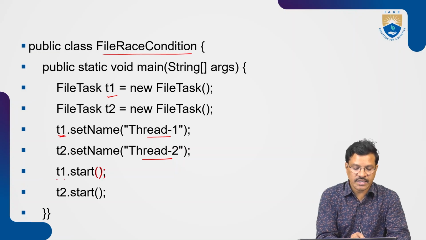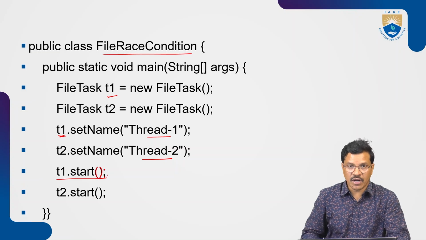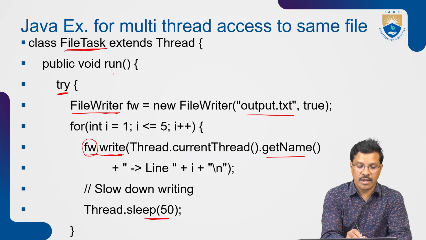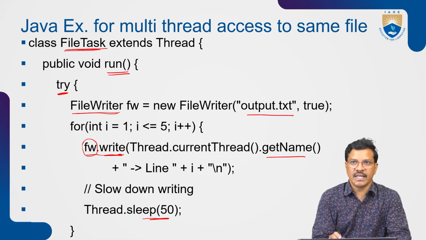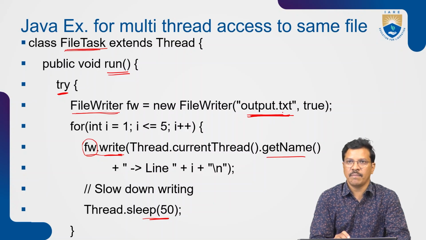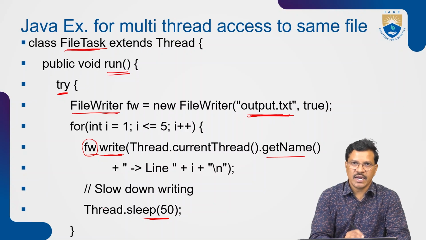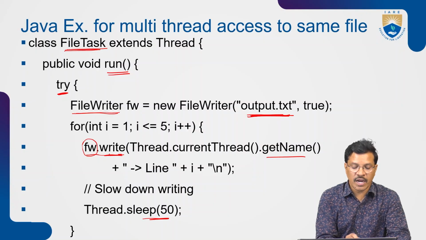For example, T1.start(). Whenever T1.start() is called, control goes to run. Control comes to the run method. Inside the run method, we have a file name, with a FileWriter object, file name output.txt. It is using the for loop. How many times is the write method accessed? 5 times. The write method is accessed 5 times.